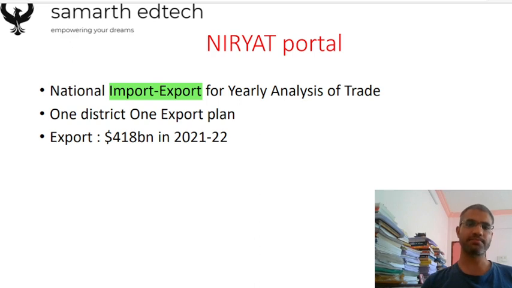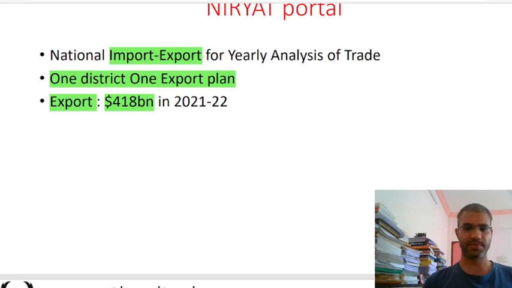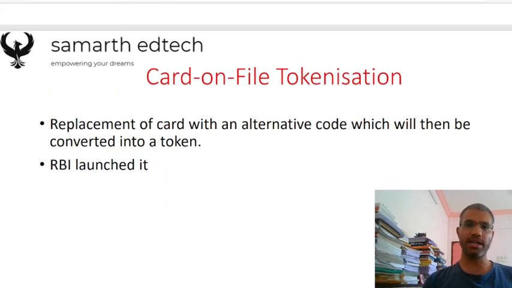So remember this thing. It is based on your one district, one export plan scheme. So for enhancing exports, Niryat portal was made, but it is also going to analyze import, that is ayat data too. The export data we should remember over here, that is for 2021-2022, it was around $418 billion. So try to remember this particular fact, because sometime it happens that UPSC may ask this data in the prelims examination.